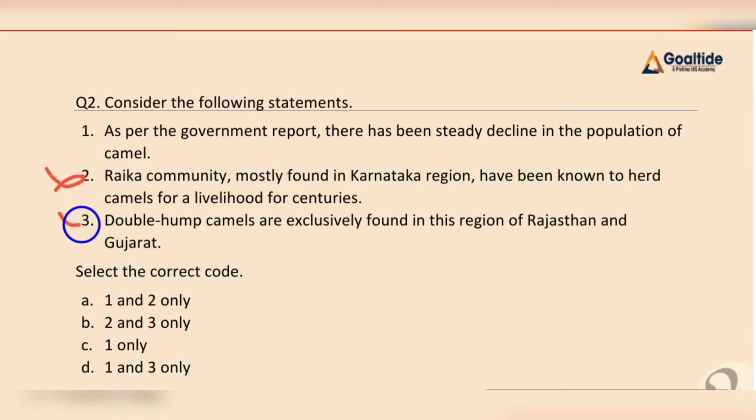My third statement is also incorrect, because whenever we are given an extreme word, such as exclusively, drastic increase, drastic decrease, only, most probably those statements are wrong. So here my third statement is also incorrect. So I am left with option C, that is 1 only.